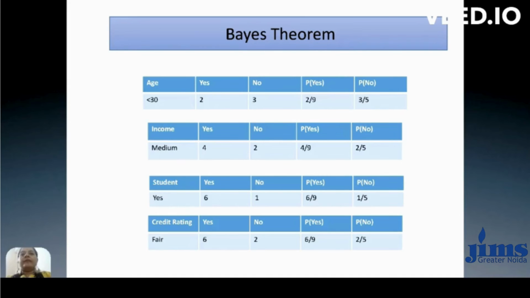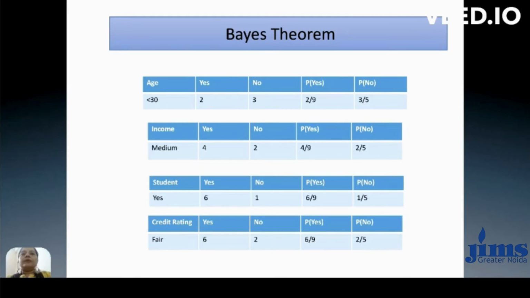Similarly, for income equal to medium, we are calculating the probability of x2 with respect to y1 and the probability of x2 with respect to y2. Accordingly, we find that the number of persons whose income is medium and belong to the yes class is 4. The number of persons whose income is medium and belong to the no class is 2.